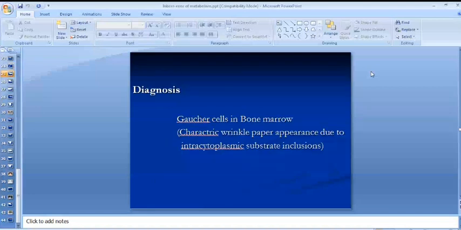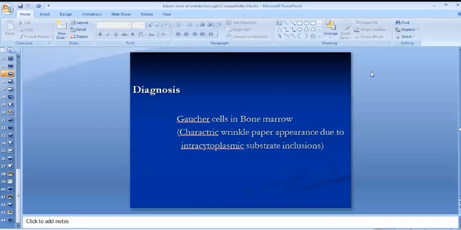How will you diagnose Gaucher disease? First of all, you will pick up symptoms which are not specific, then you will go for bone marrow biopsy. In bone marrow biopsy, you may find Gaucher cells. What are Gaucher cells? These are characteristic cells with a wrinkled paper appearance. This appearance is due to the intracytoplasmic accumulation of substrate within the cell, and these cells are diagnostic of Gaucher's disease.